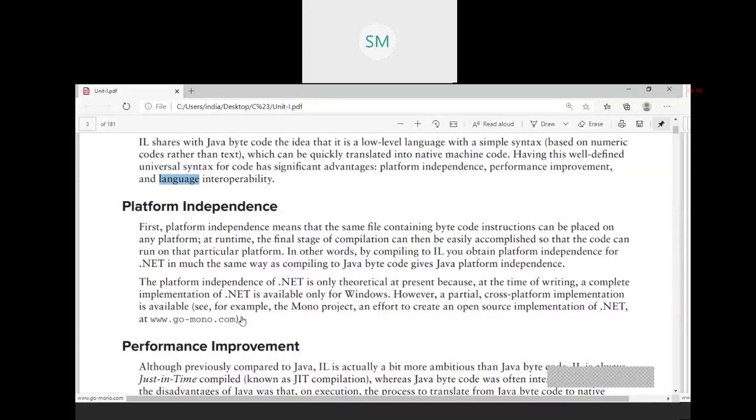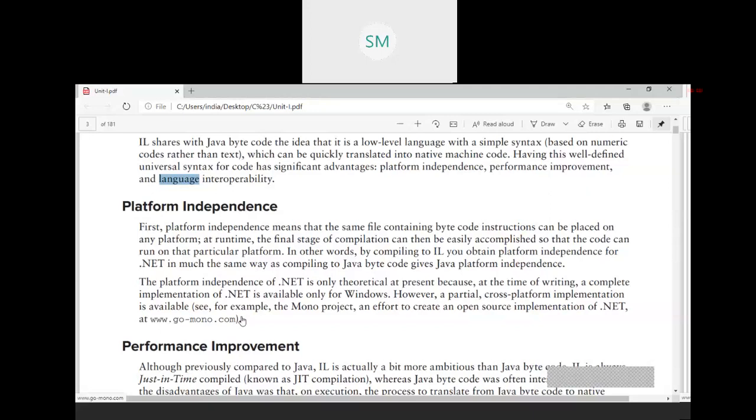When you compile a code, an intermediate language will be generated. If that intermediate language can be executed on any platform, then we can call that platform independent. You are writing a program and compiling it, generating an intermediate code. If that intermediate code can be executed on other platforms.